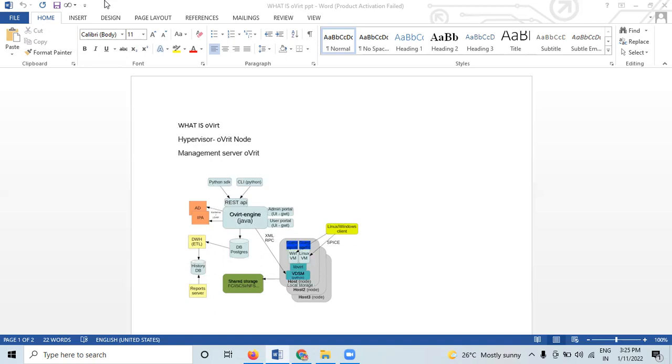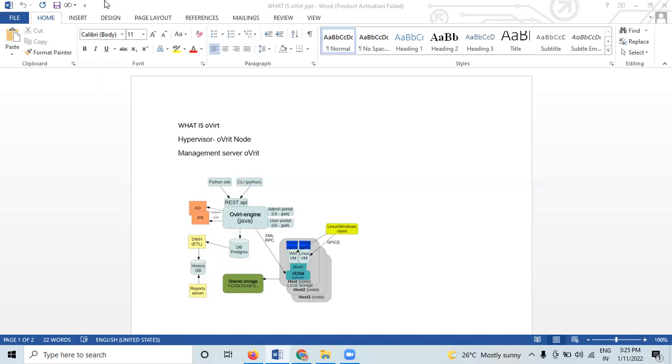So, what is oVirt virtualization? oVirt virtualization is a free open source virtualization management platform. It allows centralized management of virtual machines, compute, storage, and networking resources from an easy to use web-based front-end with platform independent access. So what is oVirt Node? oVirt Node is a minimum operating system based on CentOS that is designed to provide a simple method for setting up a physical machine to act as a hypervisor in an oVirt environment.